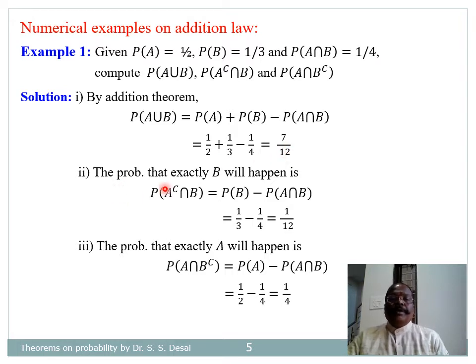Similarly, from theorem number 3, the probability that exactly B will happen is given by this equation. Probability of A complement intersection B is equal to probability of B minus probability of A intersection B, which is equal to 1 by 3 minus 1 by 4, that is equal to 1 by 12. And similarly, the probability that exactly A will happen is given by probability of A intersection B complement is equal to probability of A minus probability of A intersection B, that is equal to 1 by 2 minus 1 by 4, equal to 1 by 4.